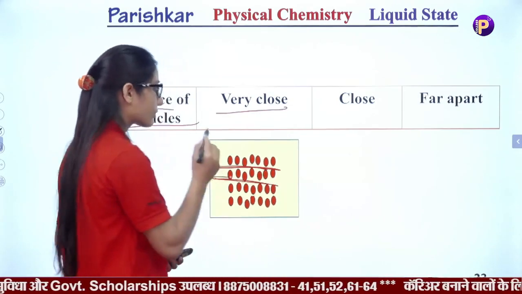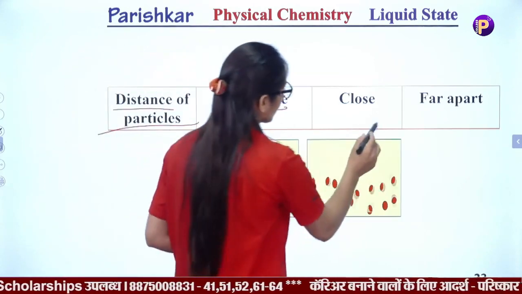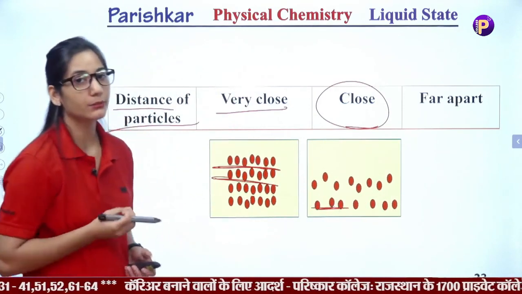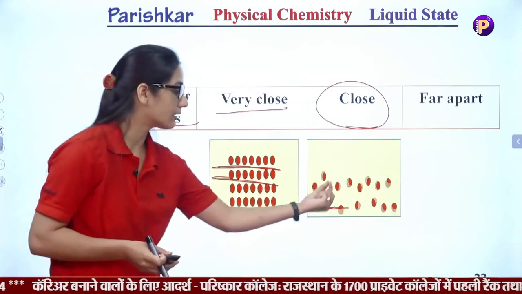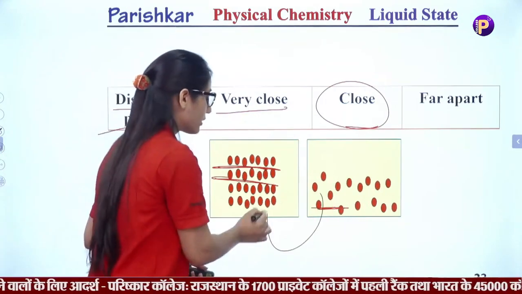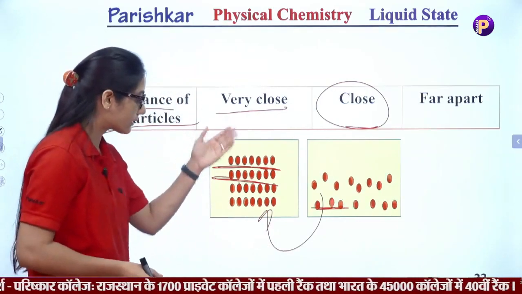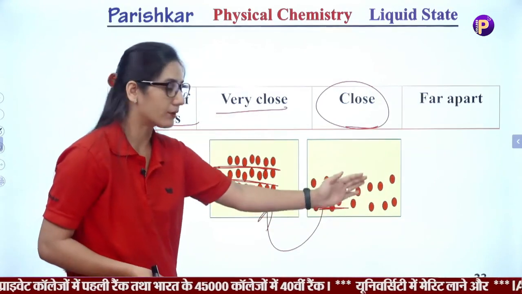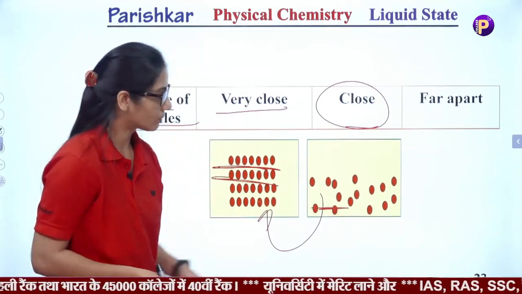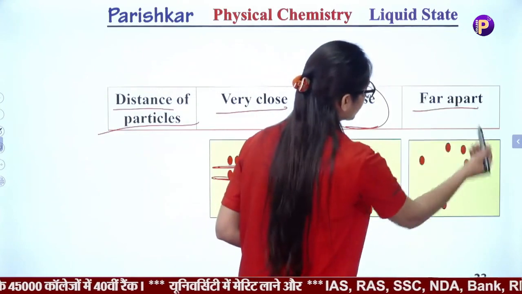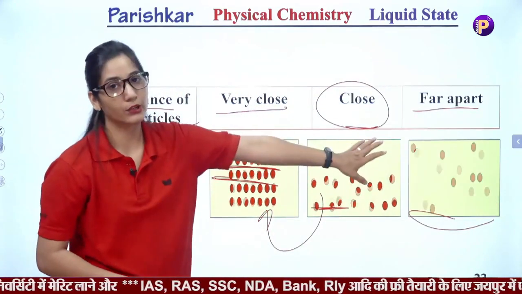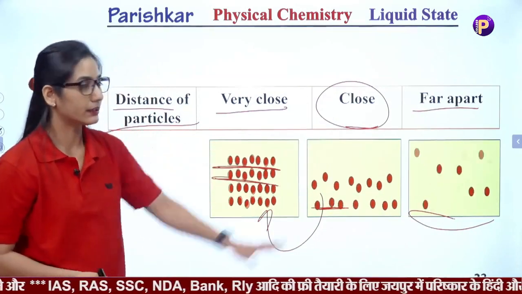Particles are very close to each other. In liquids the particles have some intermolecular distance as compared to solids. In solids they do not have any space to move, but in liquids they have some available intermolecular distance to move. The particles of gases move freely in space. They have a lot of intermolecular distance to move in the space.